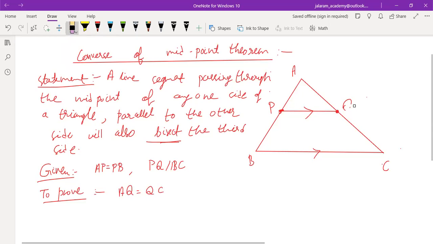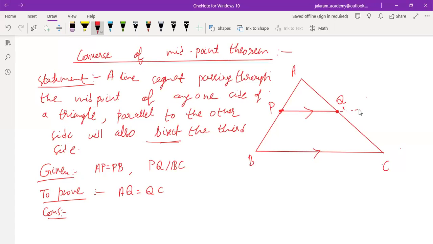And for this, we have to do the construction. How will you prove that AQ equals QC? For this, we have to use the properties of congruency, for which we have to do some construction work. What should be the construction?